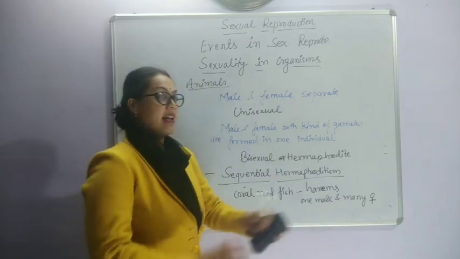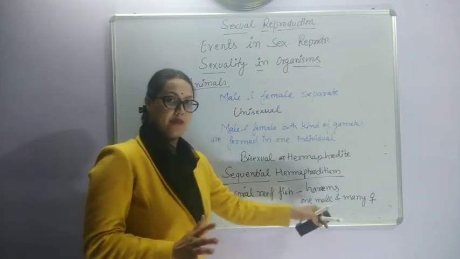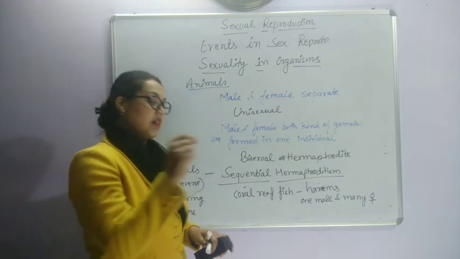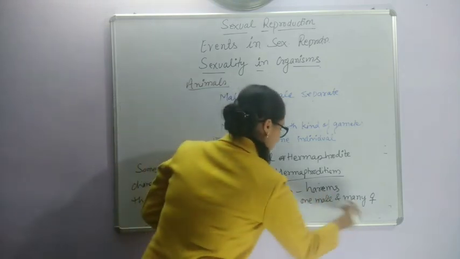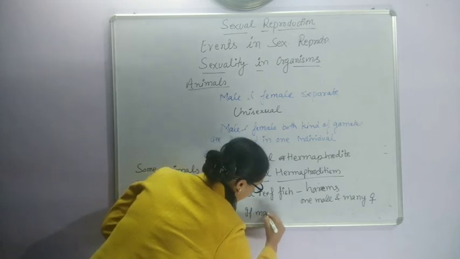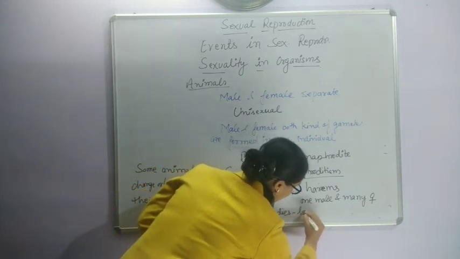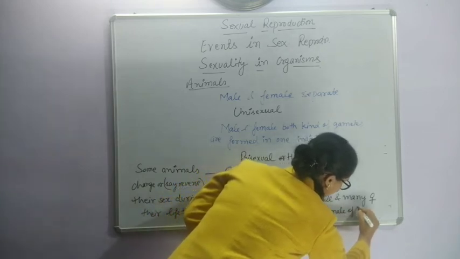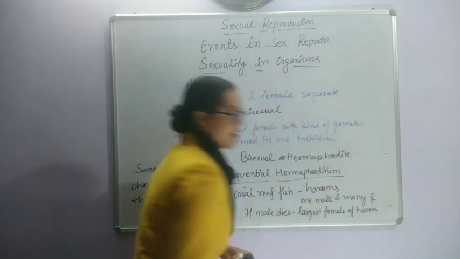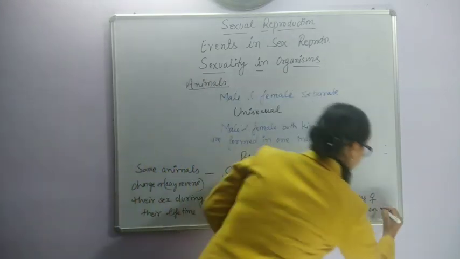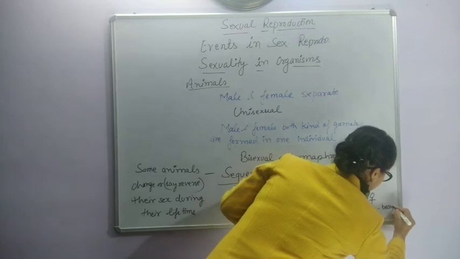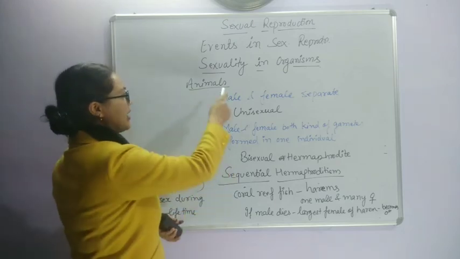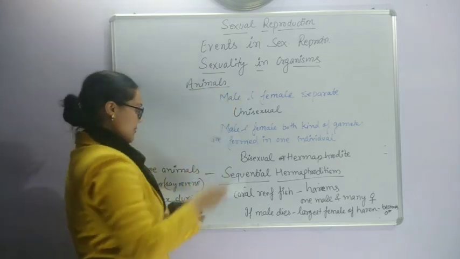Then the largest female of the harem changes its sex and turns into a male to continue its race. So this was sexuality in organisms in the case of animals.